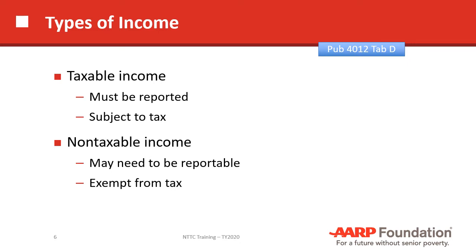So taxable income must be reported and is also subject to United States federal tax. Non-taxable income may need to be reported, but is exempt from tax. In some cases, non-taxable income does have to be reported because it plays into other calculations in the tax law that don't necessarily relate to taxability or not.